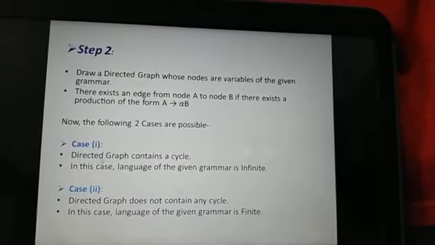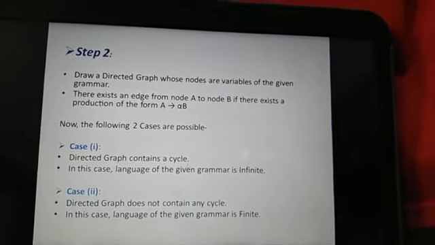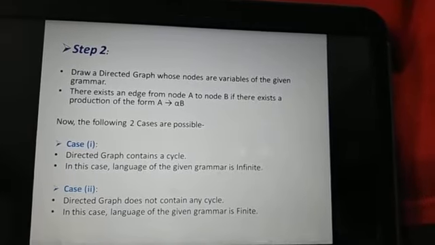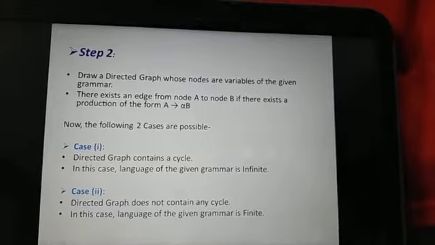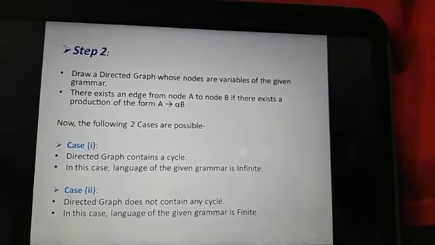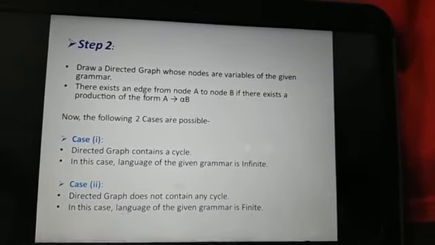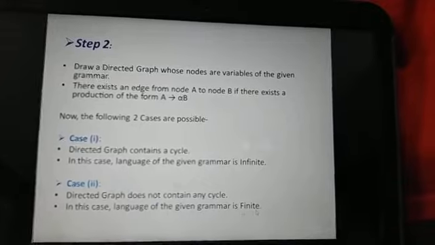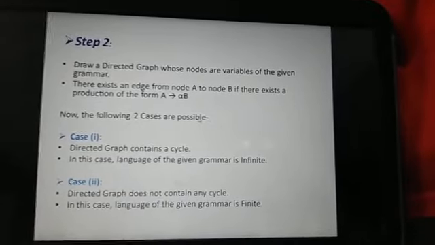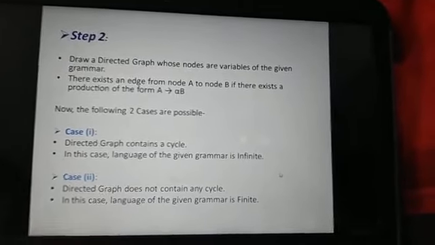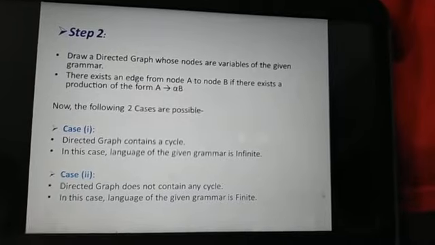In case 1, the directed graph contains a cycle. In this case, the language of the given grammar is infinite. In case 2, the directed graph does not contain any cycle. In this case, the language of the given grammar is finite. So these are the three decision properties of context-free languages.